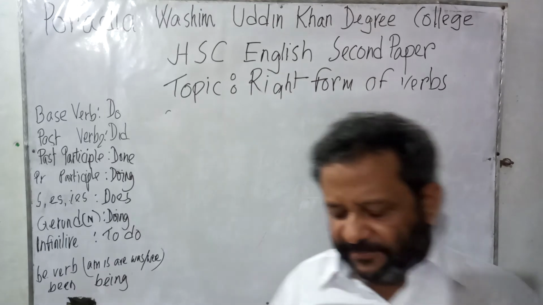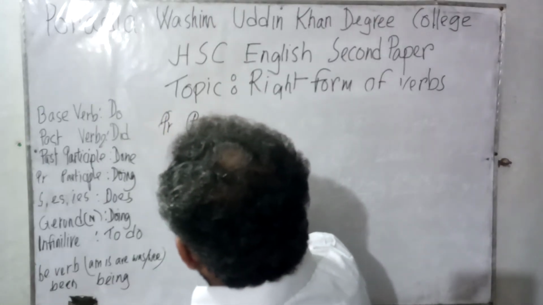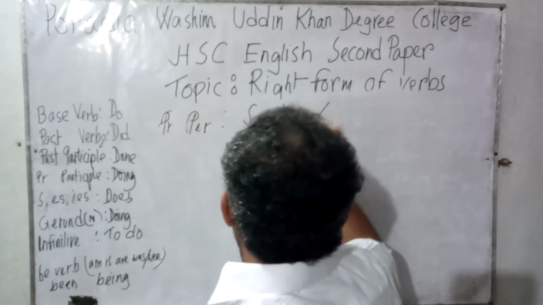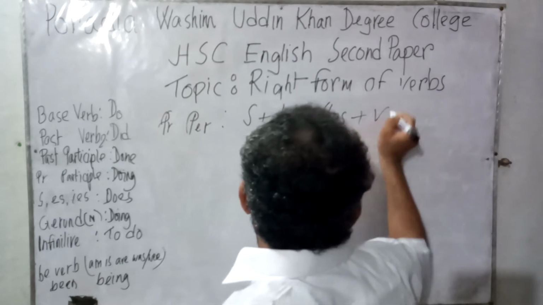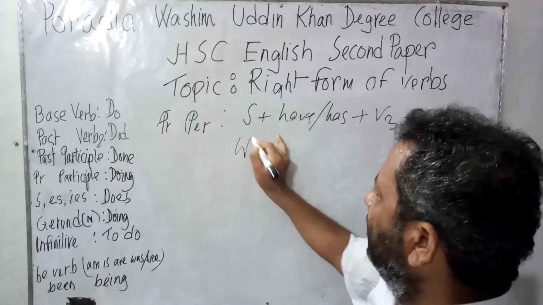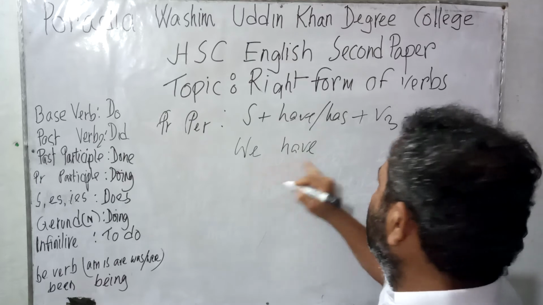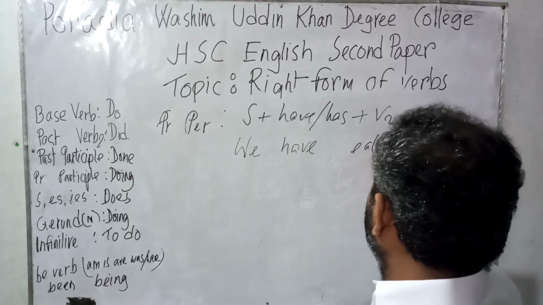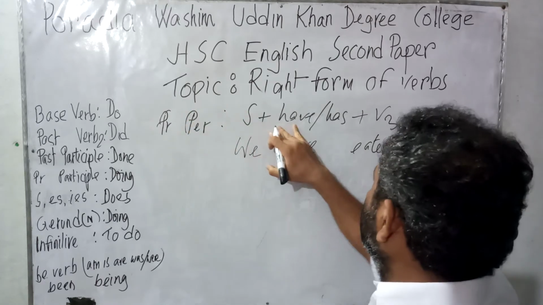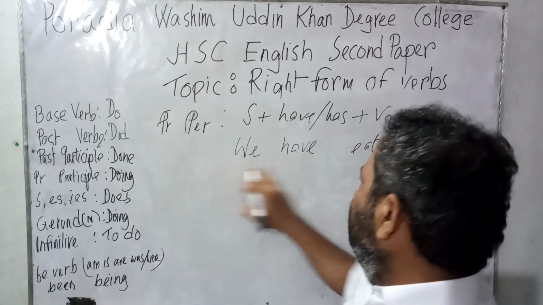Now let us consider present perfect tense. Present perfect. Subject, have, has, verb 3, object. Let us consider that the subject is we. The helping verb have, we have eaten rice. Since we know the structure of tense, subject have, has, verb 3, object, we can easily write the sentence.